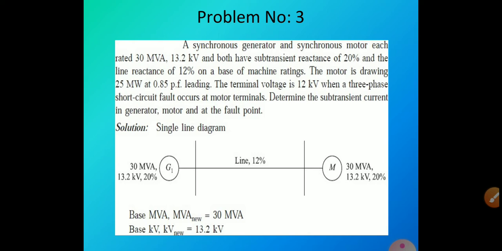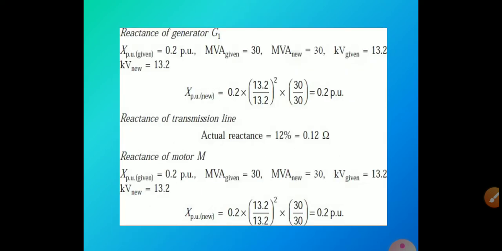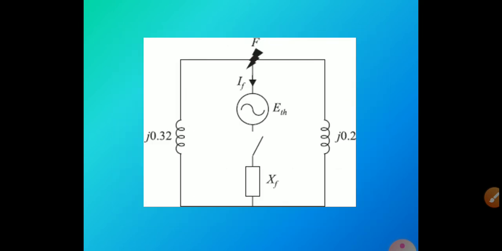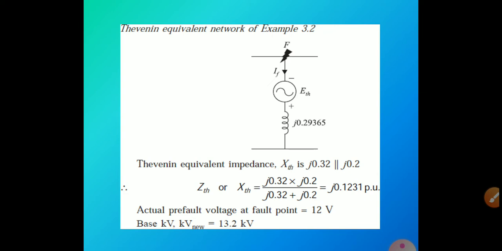This is an example for problem number 3. Here also the circuit is given in the question. So we have to convert it into a per unit single line diagram. Then we have to apply Thevenin's theorem, simplify it, and find the Z value.